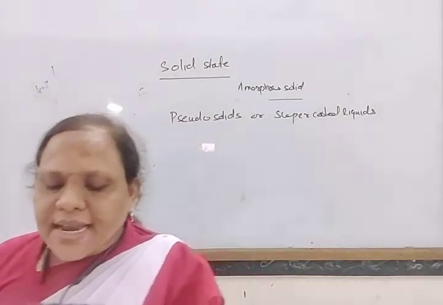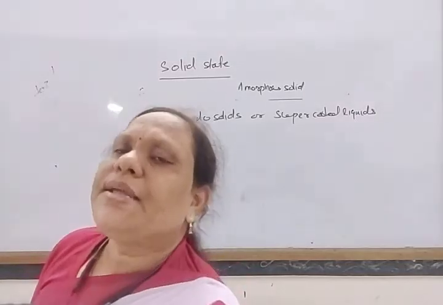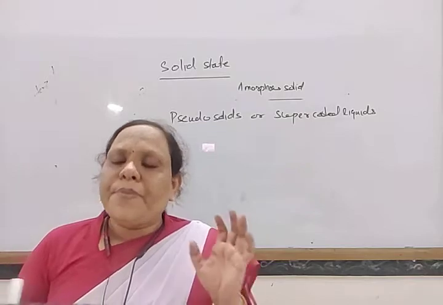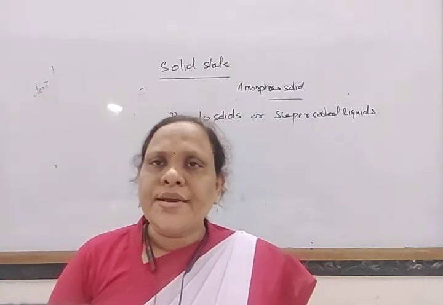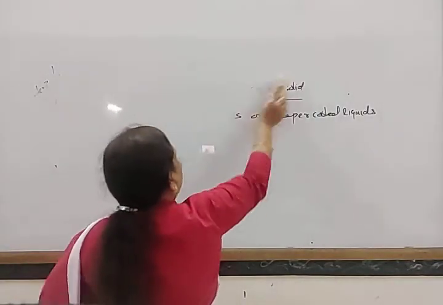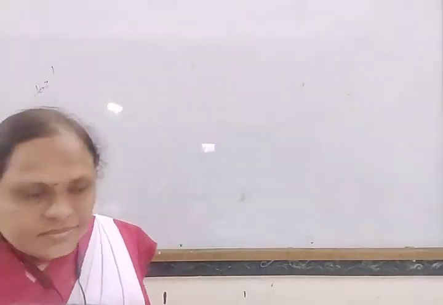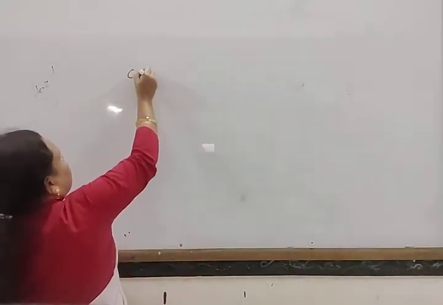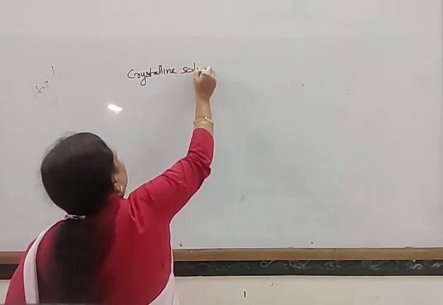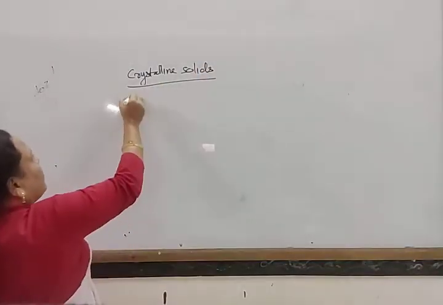Next, crystalline solids are again classified into different types depending on the constituent particles present and the force of attraction between them. They are classified into 4 types: 1.